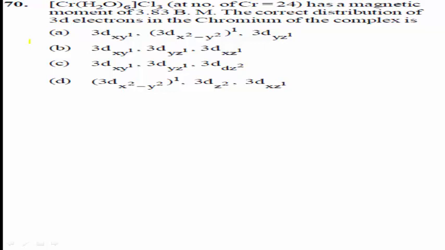[Cr(H2O)6]Cl3, atomic number of chromium equal to 24. The given complex has a magnetic moment of 3.83 Bohr magneton. The correct distribution of 3d electrons in the chromium of the complex is